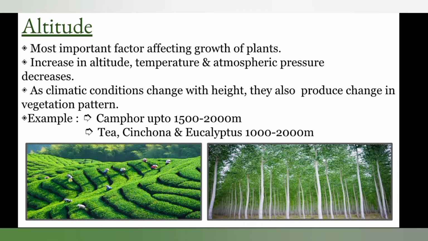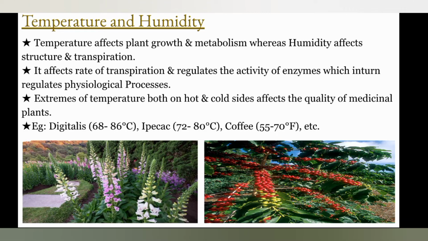It is the most important factor affecting the growth of plants. Since climatic conditions change with height, we can say there is a change in vegetation pattern. For example, camphor grows up to an altitude of 1500 to 2000 meters, whereas tea and eucalyptus grow at 1000 to 2000 meters. The second factor is temperature and humidity.